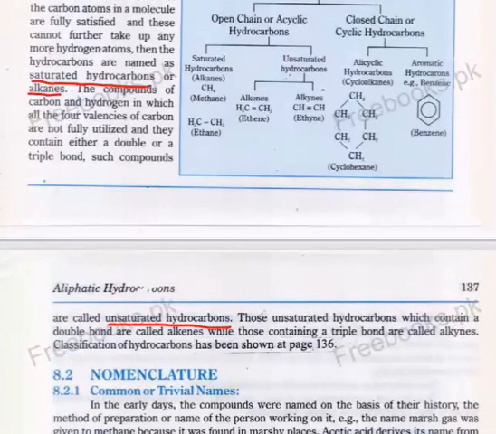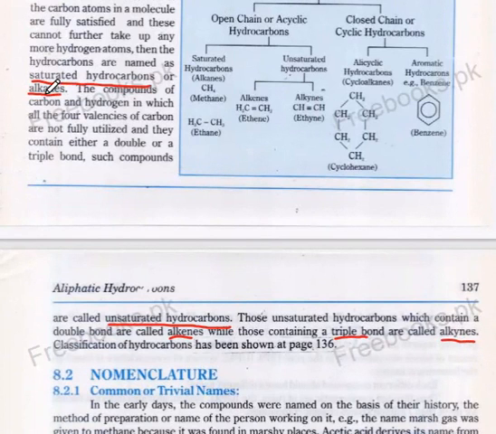Those unsaturated hydrocarbons which contain a double bond are called alkenes. Compounds containing a minimum of one double bond, two double bonds, or more double bonds are called alkenes, while compounds containing a triple bond are called alkynes.